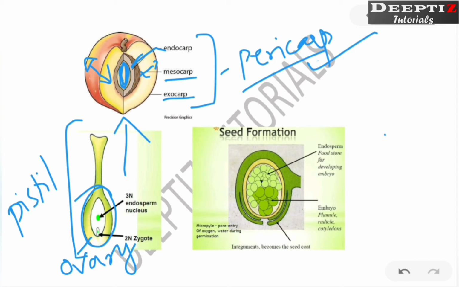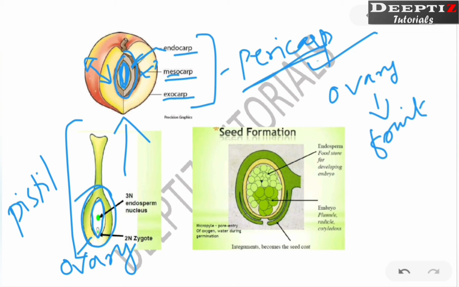And what about inside this one? This one is going to be the seed. So we can say the ovary is going to become fruit. What do we call it for fruit? Pericarp, which consists of these three layers. And what about this ovule? The ovule is going to become the seed.